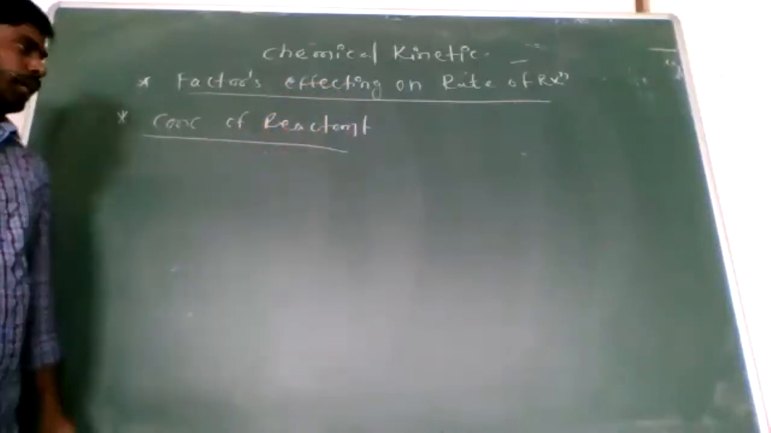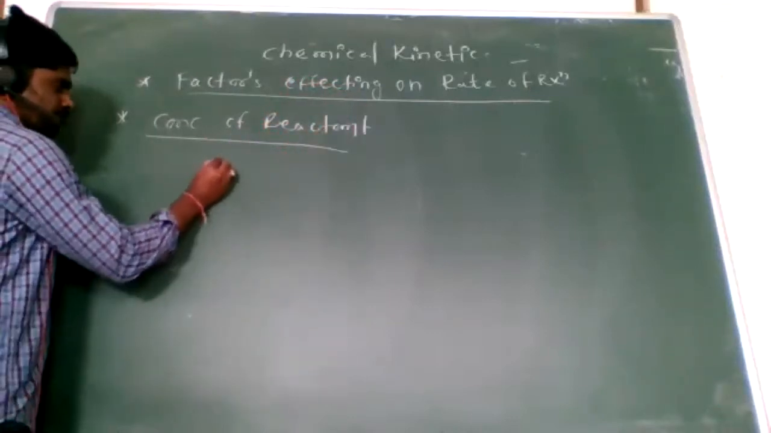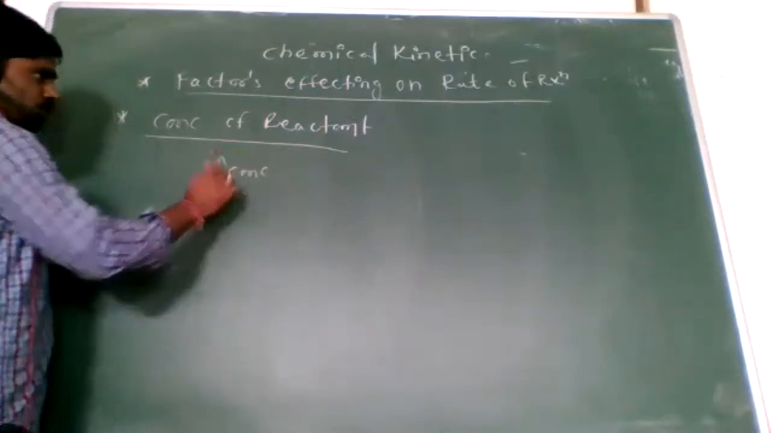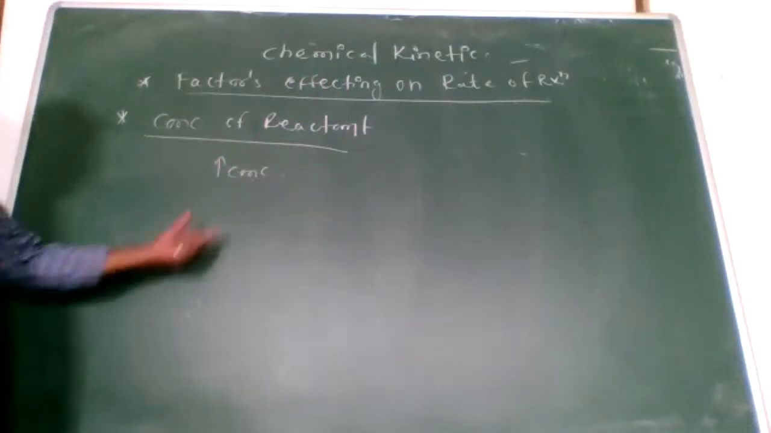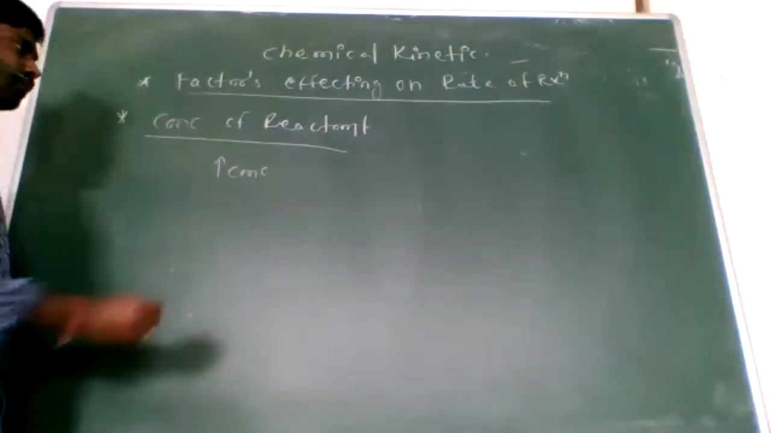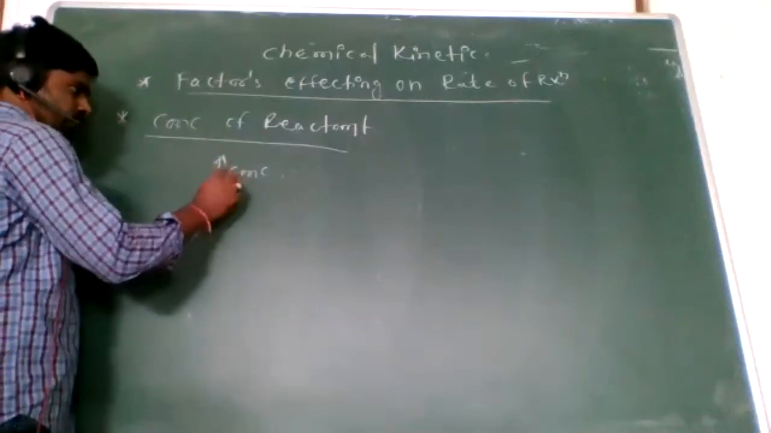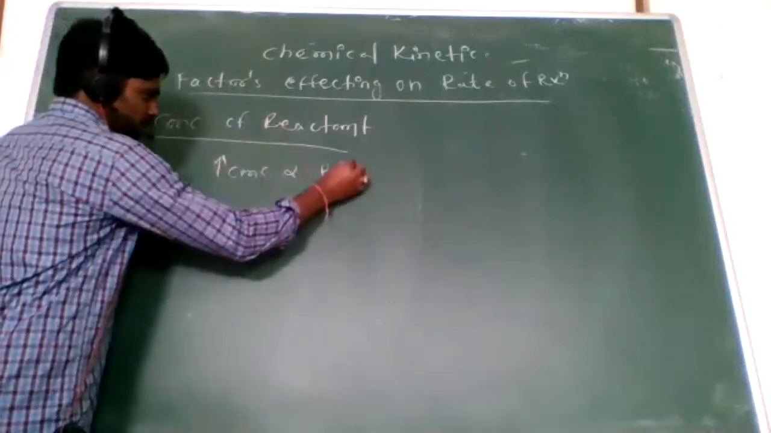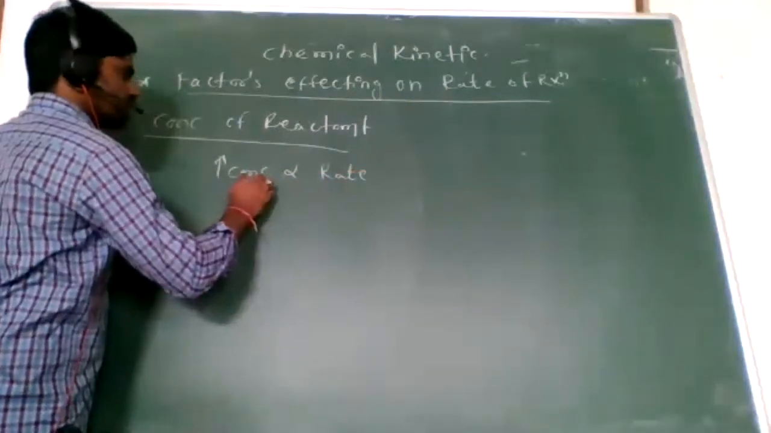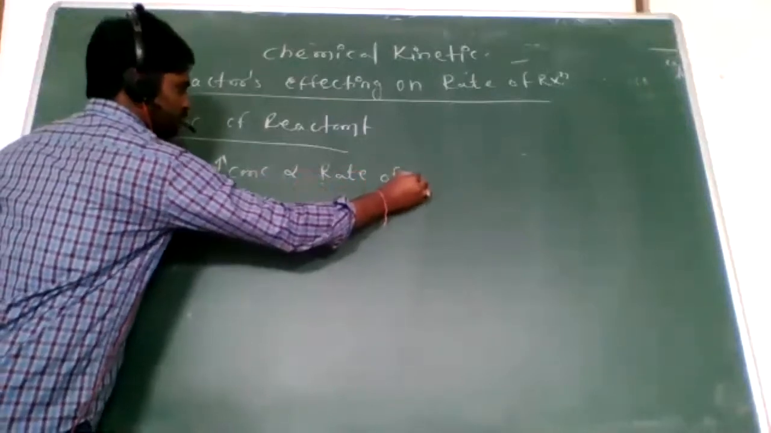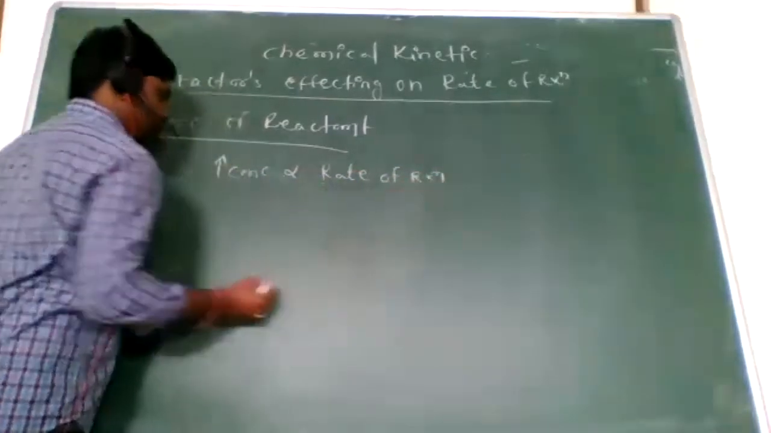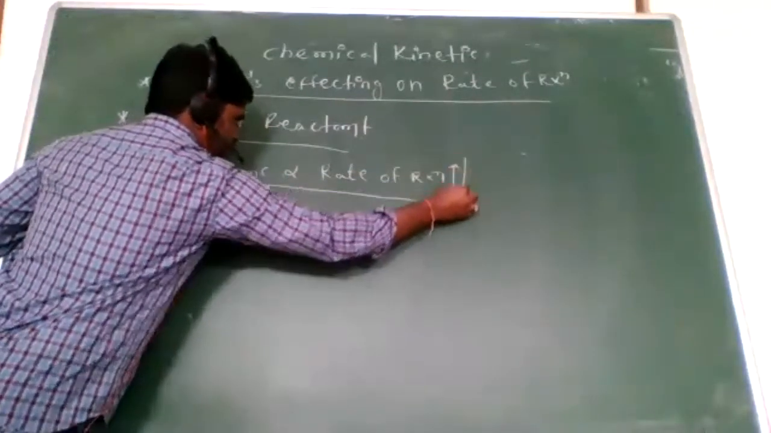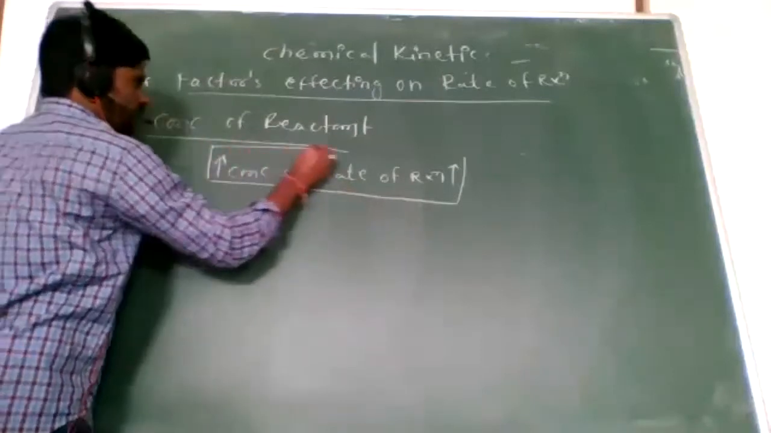First of all, look here. When the concentration of the reactants increases, it is directly proportional to the rate of reaction. When concentration increases, the rate of reaction also increases. Clear? Do you understand? Concentration increases, the rate of reaction increases. How is that? Look here.